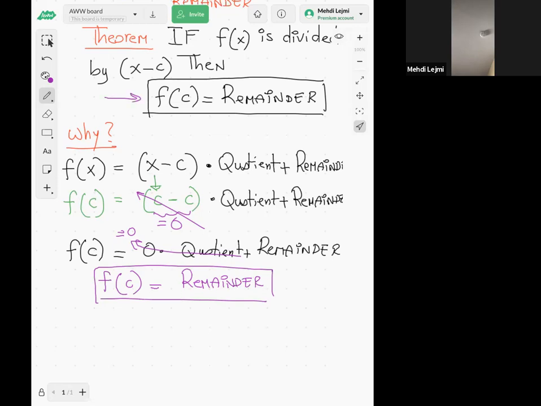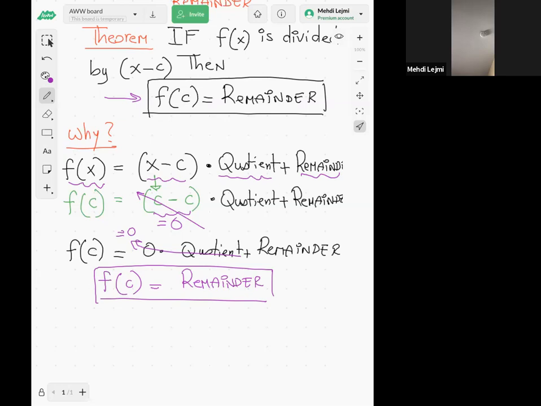So you see, guys, why f of c is equal to the remainder? It's just because of the way we write the division. I want to divide f of x, my dividend, by x minus c. That's my divisor. So I'm going to get some quotient, and there is a remainder left. So if you plug c in the function f, you're going to have c minus c times whatever, and that'll be 0. So the whole thing is going to be 0 except plus the remainder. So that's why f of c is the remainder. Is there any question, guys? You see why f of c is the remainder, right?